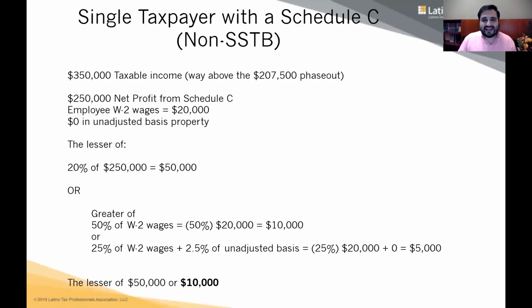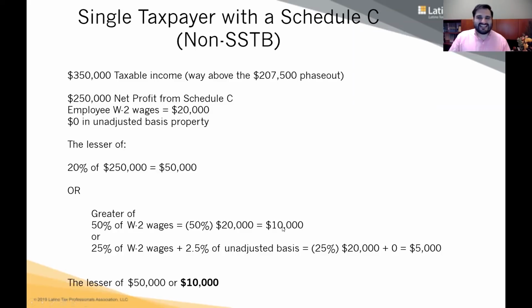These are employees that she's hired. So 50% of 20,000 is 10,000, and compare that to 25% of the wages plus 2.5% of the unadjusted basis of the assets that the business owns. So doing the math, 25% of 20,000 plus zero, because remember the business has no assets, no property, it's zero. So first, in the bottom here, you take the greater of. So 10,000 is greater than 5,000.